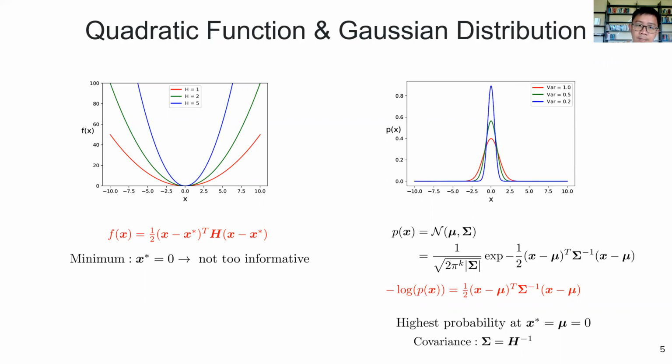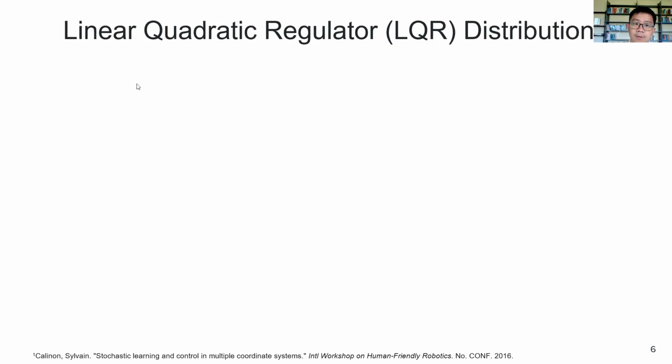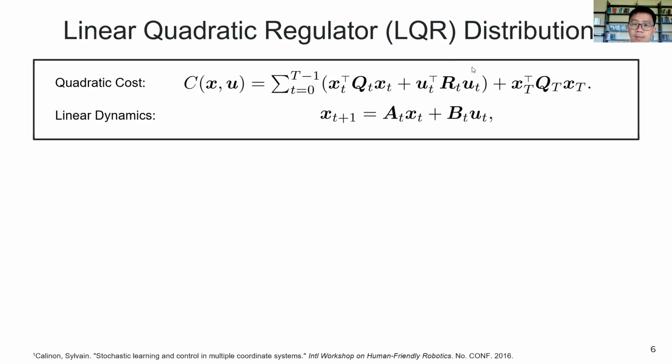This means that if we have a quadratic function, we can always view it alternatively as a Gaussian distribution. And viewing it as a Gaussian distribution gives us more information because it has the covariance information, but also it allows us to do some Gaussian operations, for example, computing marginal distribution and conditional distribution, as will be seen in later slides. But how is this connected to optimal control problem? Let's look first at linear quadratic regulator and how to compute the distribution of the solution. LQR is constrained to problem with quadratic cost functions and linear dynamics.